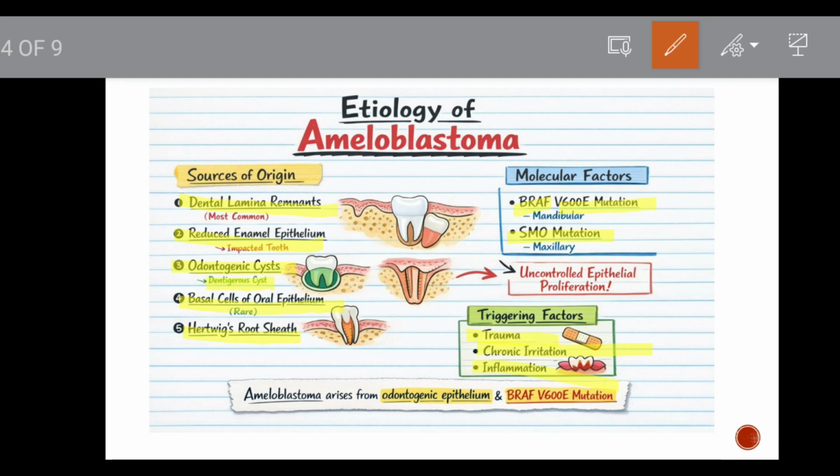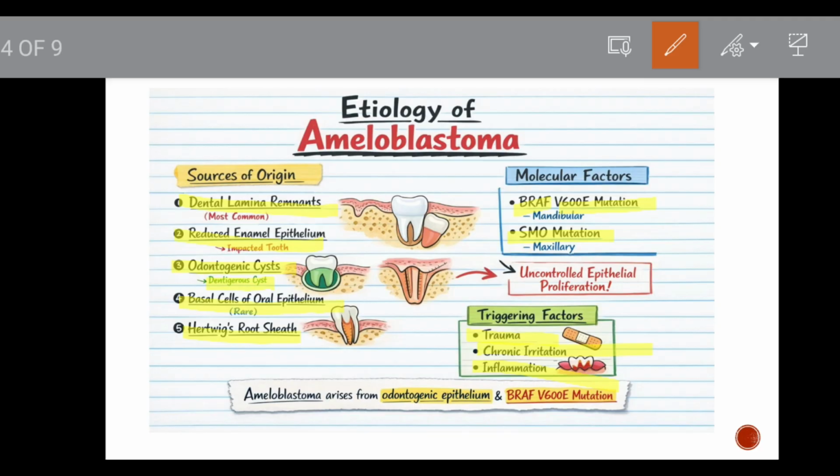So it can be derived from various epithelial sources in the dental apparatus, but the actual stimulus for its initiation is unknown. Most commonly it arises from cell rests of the enamel organ, either the remnants of dental lamina or the remnants of Hertwig's root sheath. If there is a disturbance in the developing enamel organ epithelium of an odontogenic cyst like dentigerous cyst, then cells of that lining can proliferate. The development of ameloblastoma from an odontogenic cyst like dentigerous cyst is called mural proliferation, that we can discuss when we discuss dentigerous cyst.